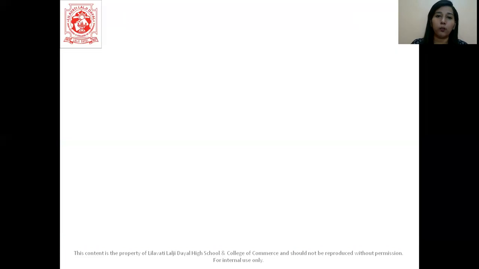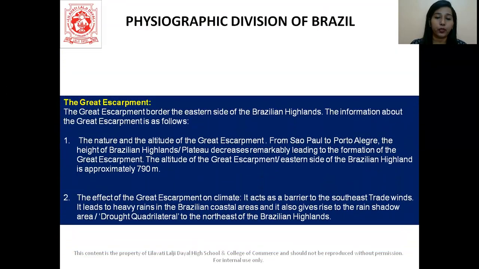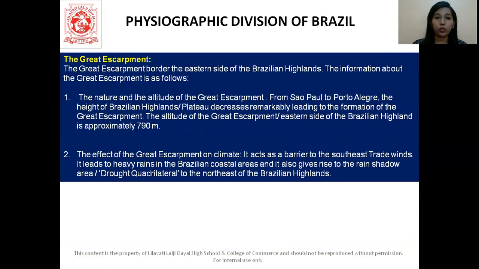And now we will also talk about the Great Escarpment. Let us see what this is. These are towards the eastern side. Like we just saw, the eastern side has a very steep slope and they form the Great Escarpment, towards the eastern side of the Brazilian highlands. The altitude of the Great Escarpment is pretty high. And from Sao Paulo to Porto Alegre, the height of the Brazilian highlands or plateaus decreases. So what happens then? It forms the Great Escarpment.